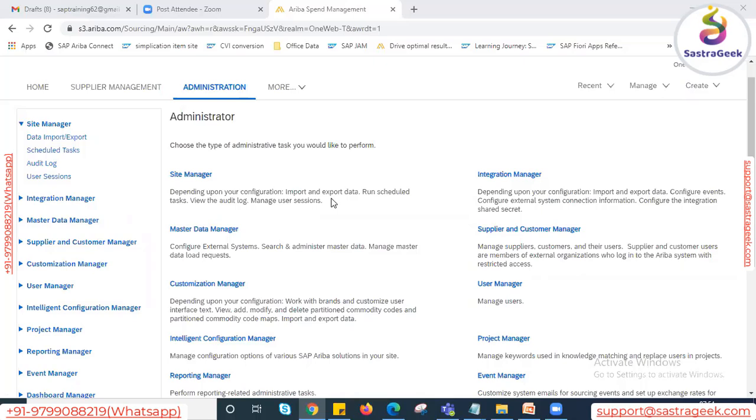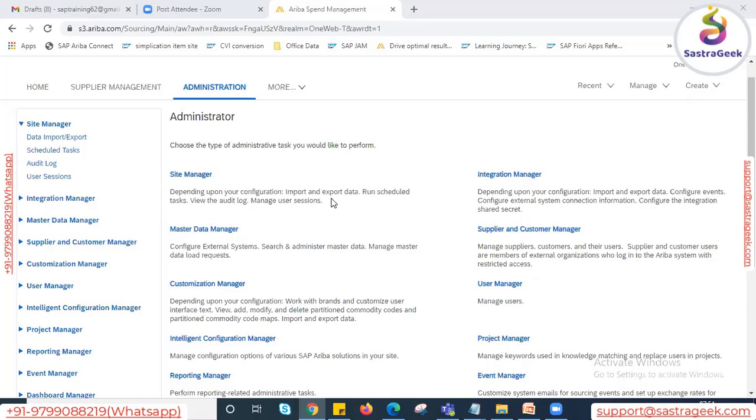All the development Ariba has to do, because we do not have database access ourselves. This is the big limitation on the SAP Ariba side: Ariba will not provide us authorization for database access. Since we don't have DB access, we cannot perform any development. That will be done by Ariba, but we need to contact them.